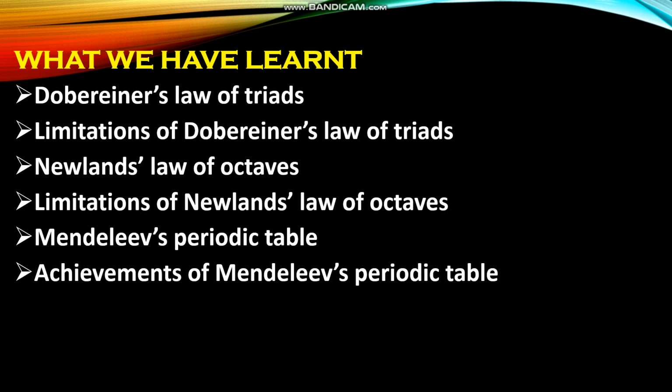Next, we learned achievements of Mendeleev's periodic table. The points are: the first point, Mendeleev could classify almost all elements in his periodic table. Second one, he left some gaps for some undiscovered elements and predicted their properties also. When these elements were discovered later, they had the properties that Mendeleev had predicted already.